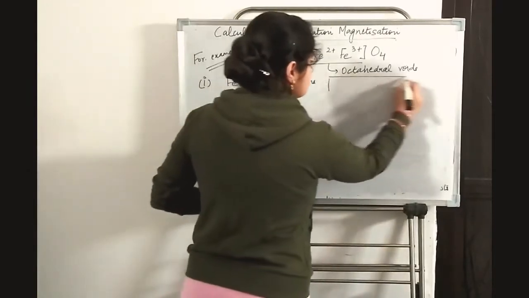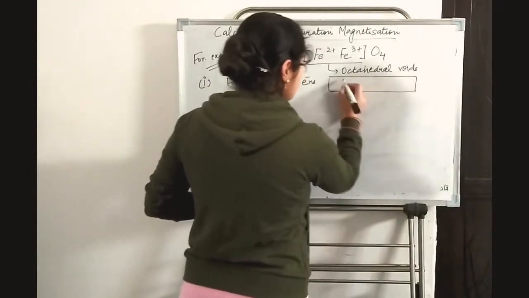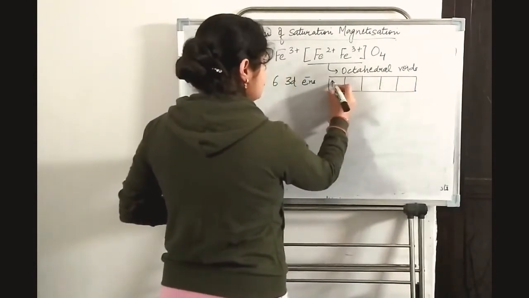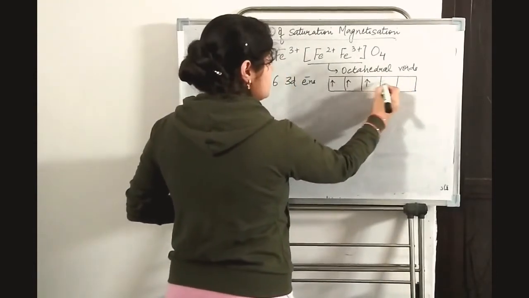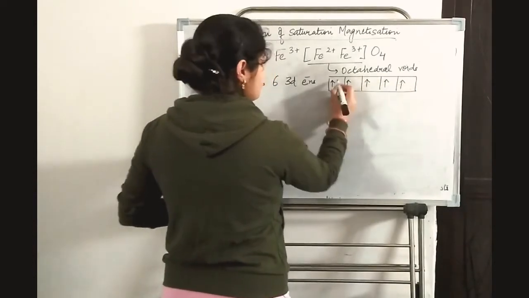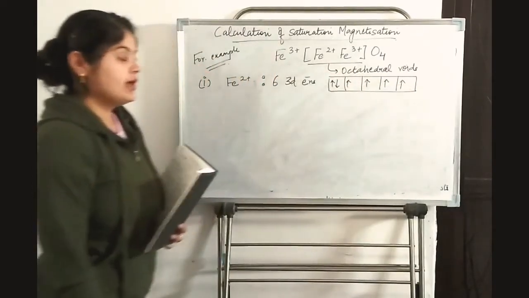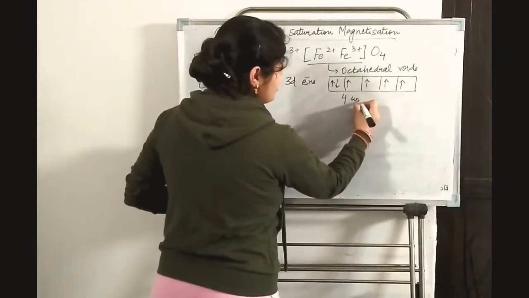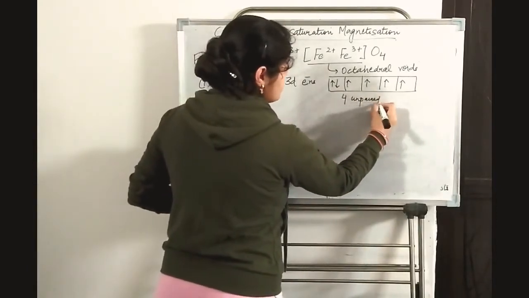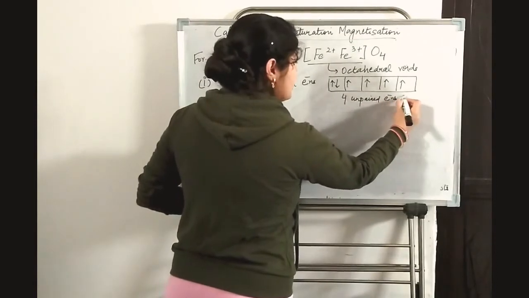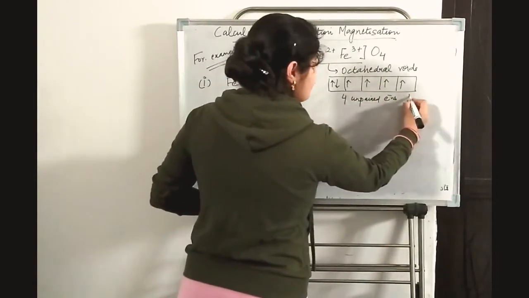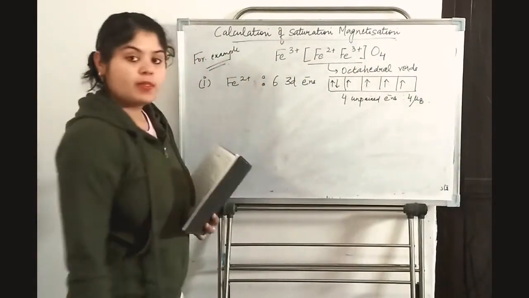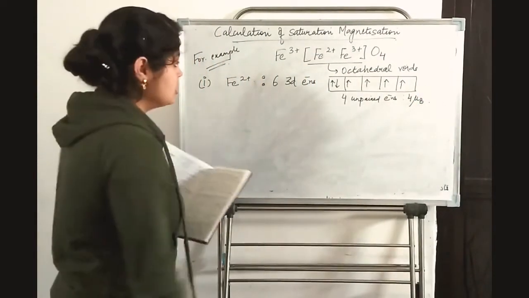So if I draw the 3d shell with 6 electrons, then I have 4 unpaired electrons, and these will give me 4 μB magnetic moment.